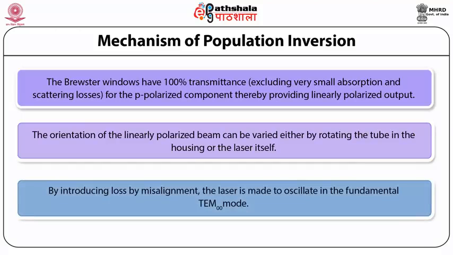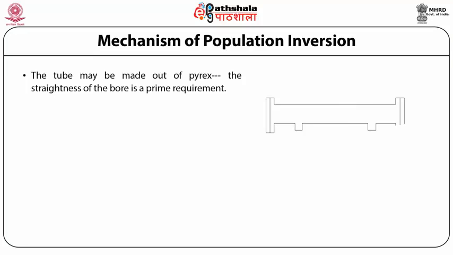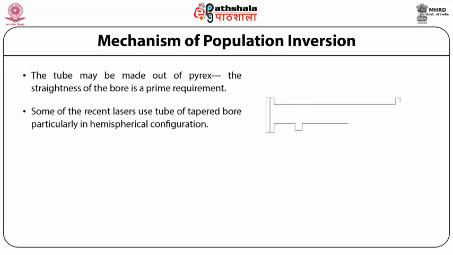By introducing loss by misalignment, the laser is made to oscillate in the fundamental TEM00 mode. The tube may be made up of Pyrex. The straightness of the bore is a prime requirement. Some of the recent lasers use a tube of tapered bore, particularly in hemispherical configuration.